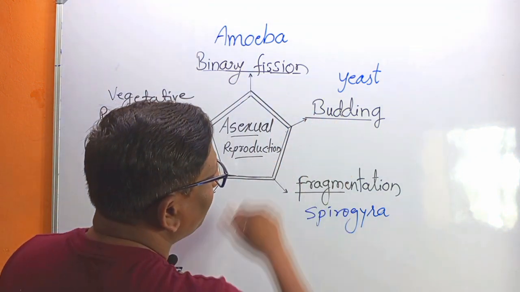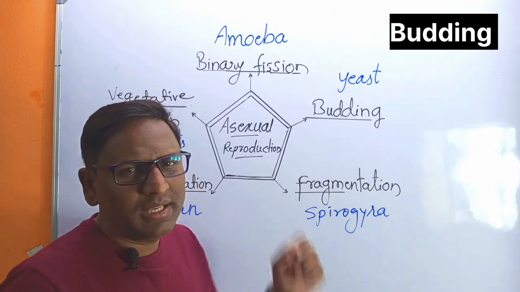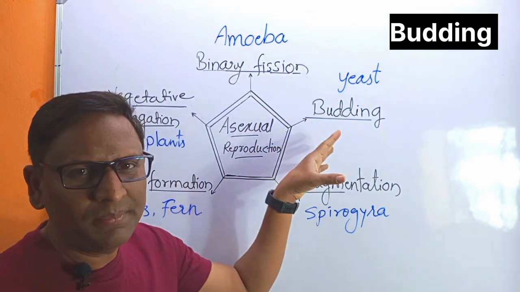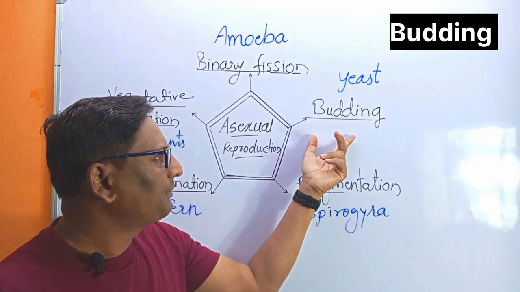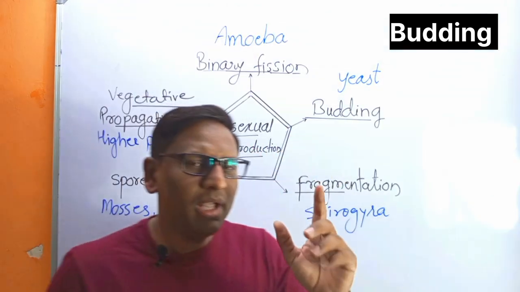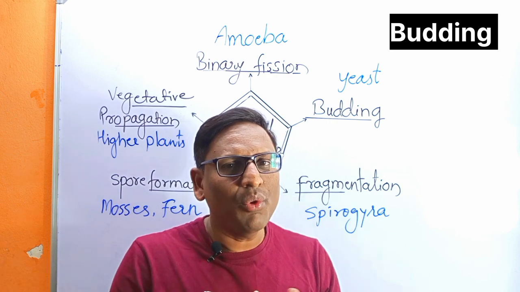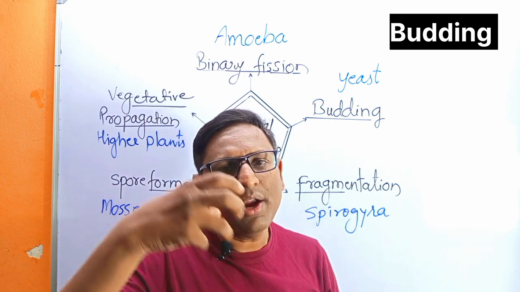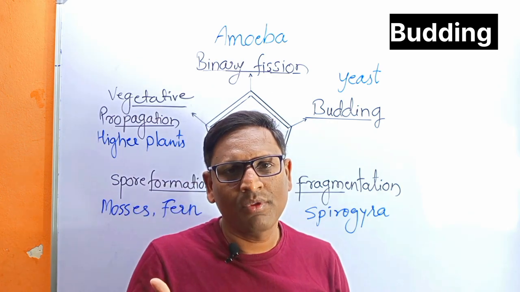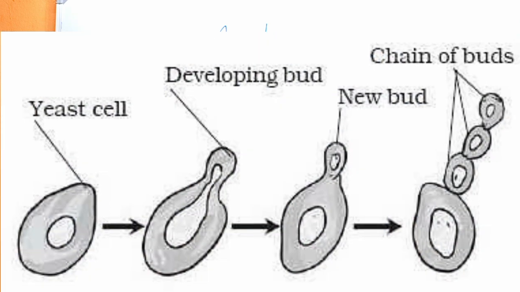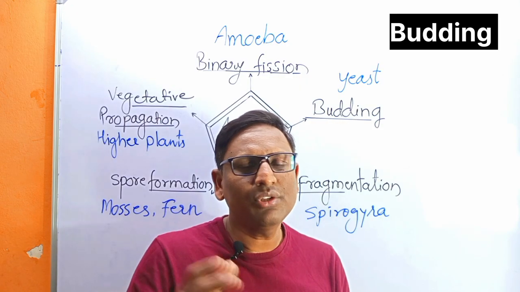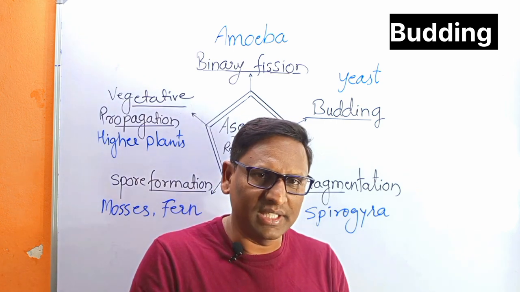The second method is called budding. Budding is similar to binary fission, but in this case there is one cell called the mother cell and it shows formation of a bud-like structure. As you can see in the diagram, a small bud forms, and multiple buds arise one after another and slowly get detached from the mother cell.